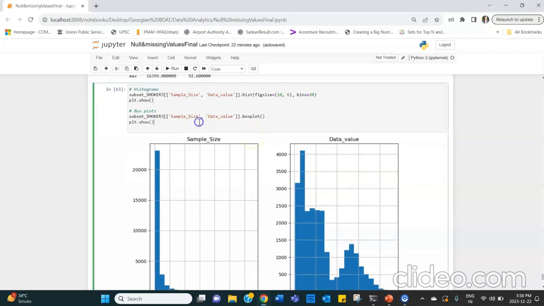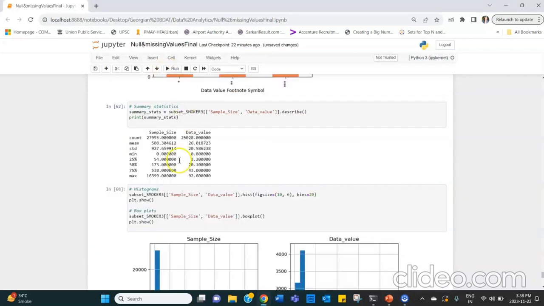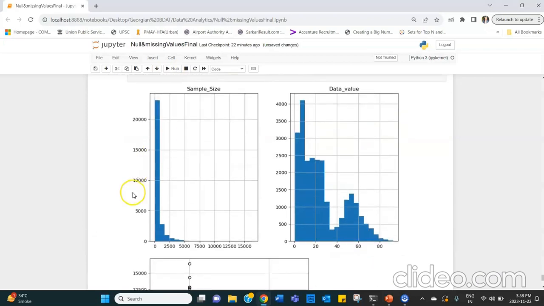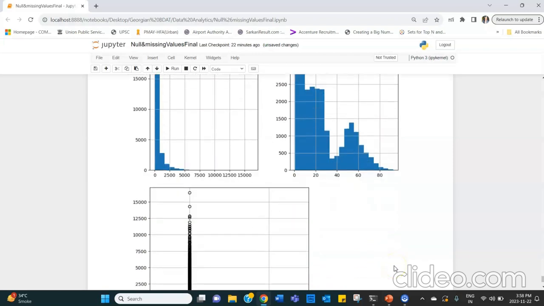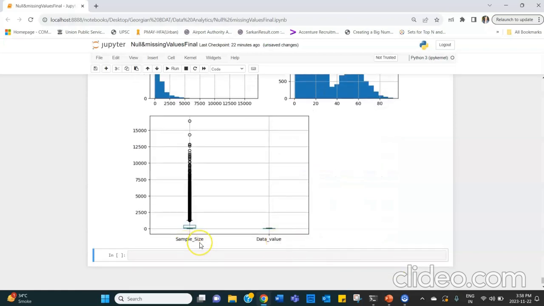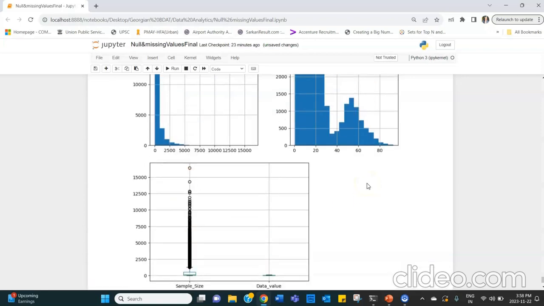So here, if I quickly run this again, we can see that the sample size ranges roughly between 0 and 6000, and the data value is placed very closely between 0 and 80, 0 to 100. As we go to the box plot, we see that the sample size for our data set has a huge range, from around 0 to more than 15,000, but the data value is closely related and is just present between 0 and 100.